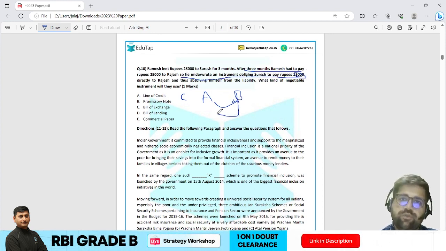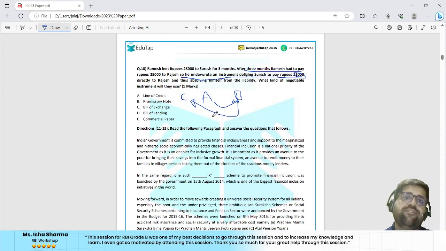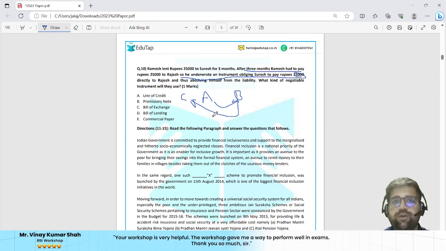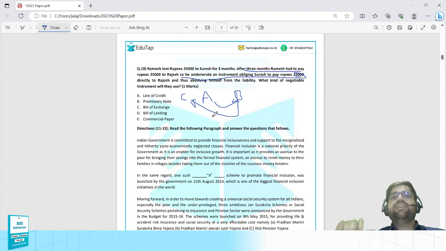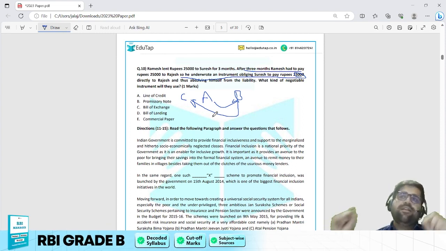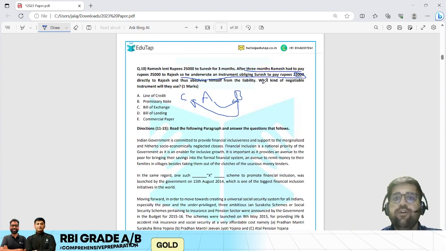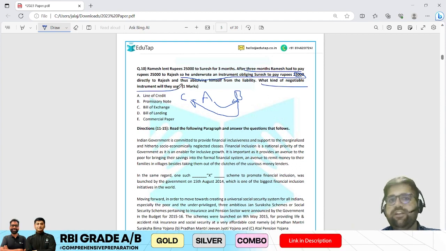So now party B has to pay directly an amount of rupees 25,000 to Rajesh. Party B over here is Suresh. Party C is Rajesh. So do not get confused over here. Basically, party A is giving an order to party B that you have to pay rupees 25,000 directly to one party, which is party C. This is the overall case over here. What kind of negotiable instrument will they use?